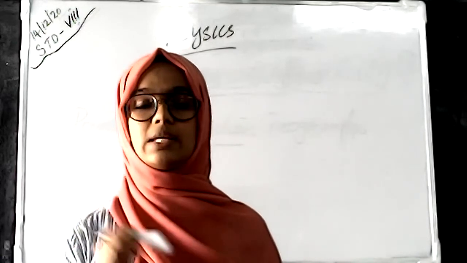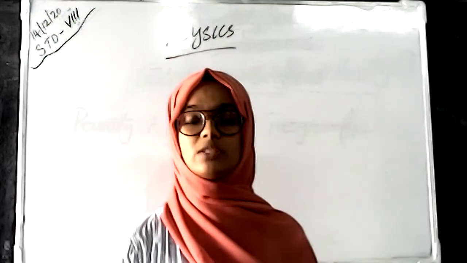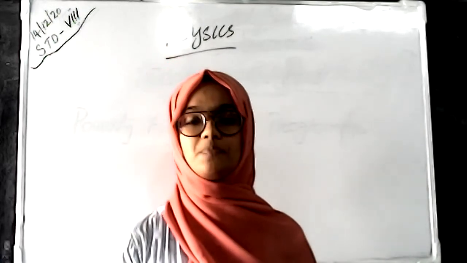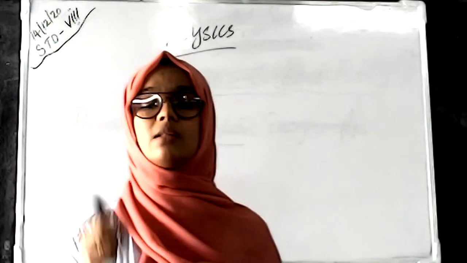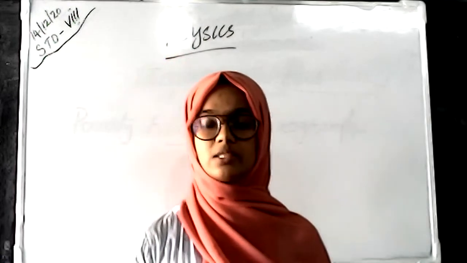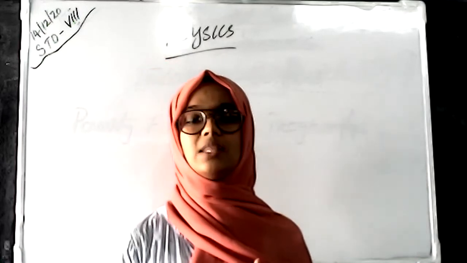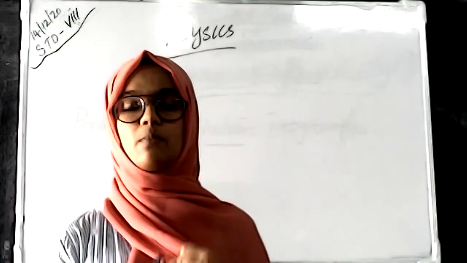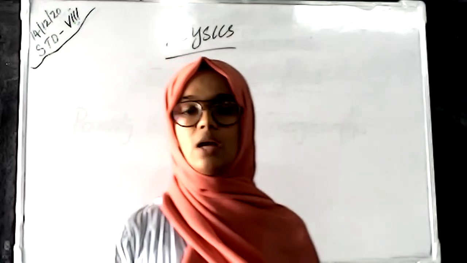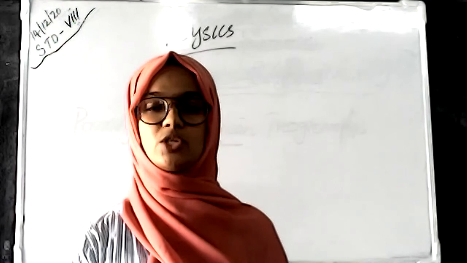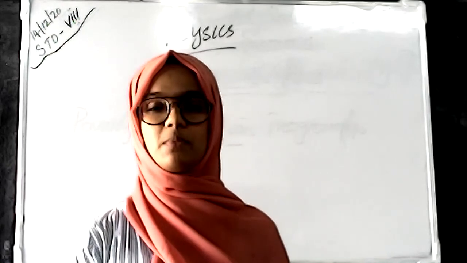Thrust is the total normal force acting on the surface of an object, and thrust acting per unit area is called pressure. And there are different types of pressure, that is, liquid pressure and atmospheric pressure. Okay, I think all of you understand what liquid pressure and atmospheric pressure are, and how to measure atmospheric pressure.